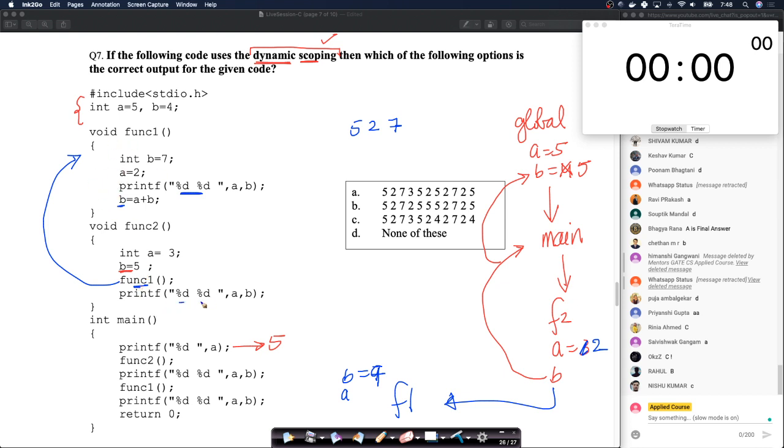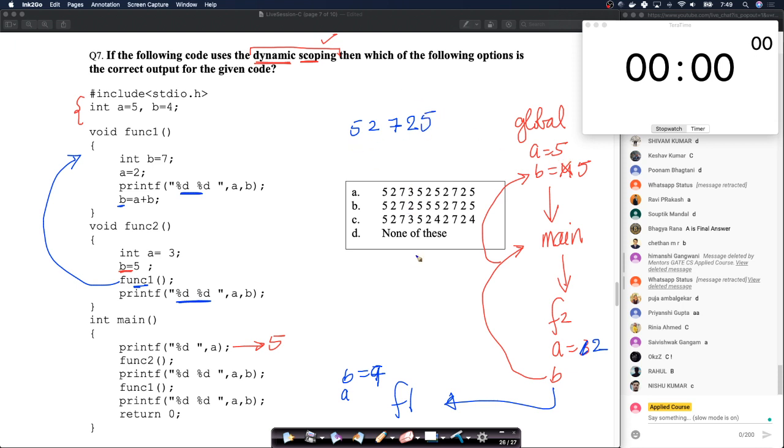We come back here. Then we are printing a and b now. Now we are back in function 2. In function 2, we are printing a and b. So what will a be now? A will be 2. So we'll print 2 here. Right? Because there is a local a here and we are printing b. But there is no local b. So we keep going back. So it will print 5.